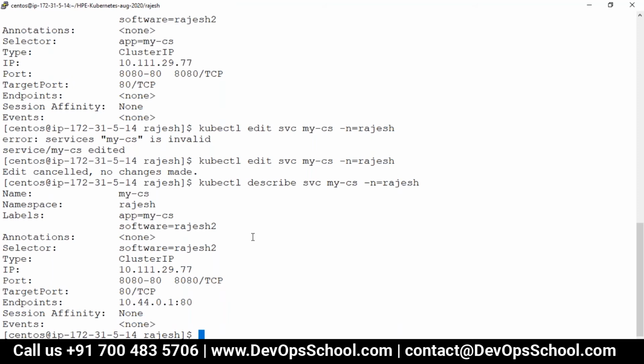Yes. Endpoints you are getting. So now the endpoint gets updated. So here, guys, this service is load balancing only one pod, but actually what happens is, if you have 10,000 pods with the same label, it will have 10,000 endpoints. Who's managing all this discovery? Who's updating all these things? Discovery services.